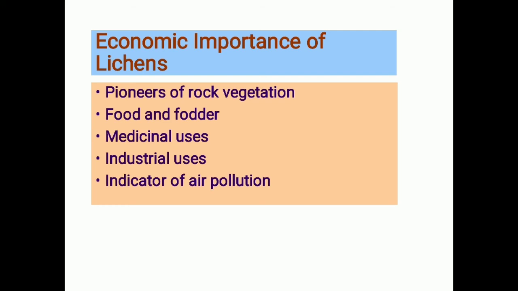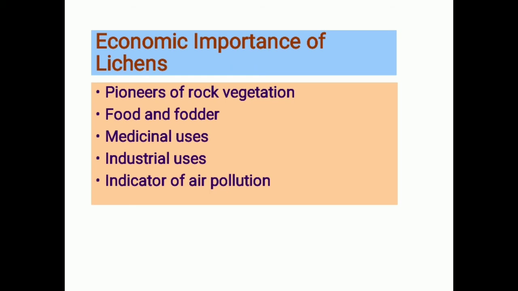And some lichens also have antibiotic properties such as Usnea and Cladonia. They secrete usnic acid, and that is used for its antibiotic property. Then next comes the industrial use. Industrially, as I have said, lichens bear different kinds of colors. These colors are extracted and used for dyeing and tanning, to make different kinds of fabrics in the textile industries.